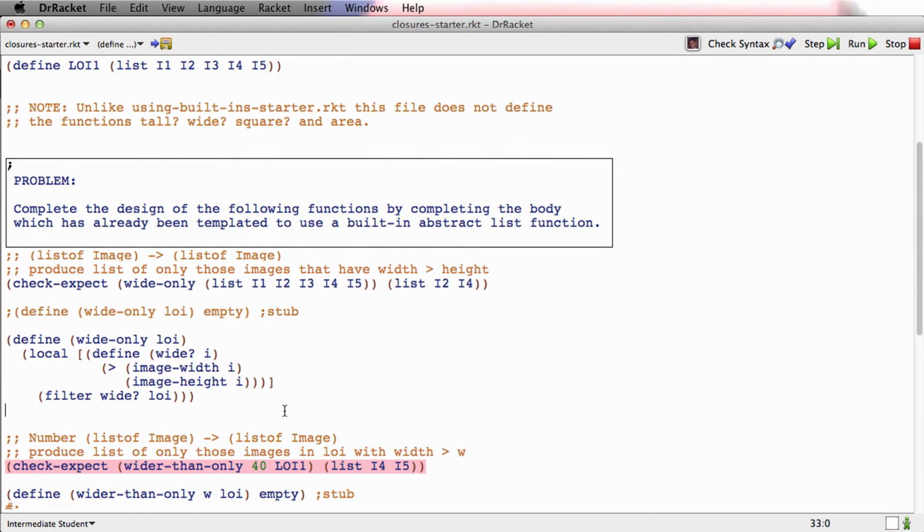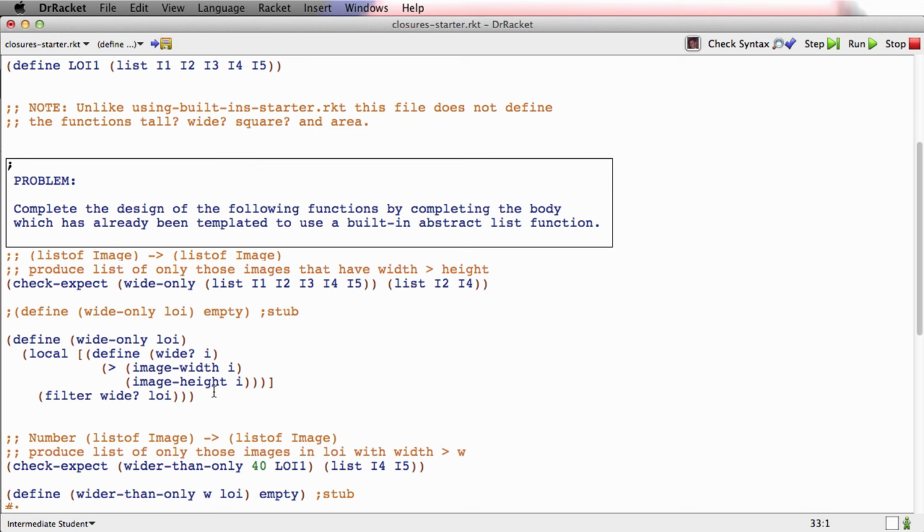So that function's done. So the big idea here was, the function that I need to pass to filter doesn't exist yet. That's not a problem. I'll just define it. And since it's a super simple function and it's pretty far along in the course, I'll define it using local rather than defining it as a top-level function and going through the whole design recipe.